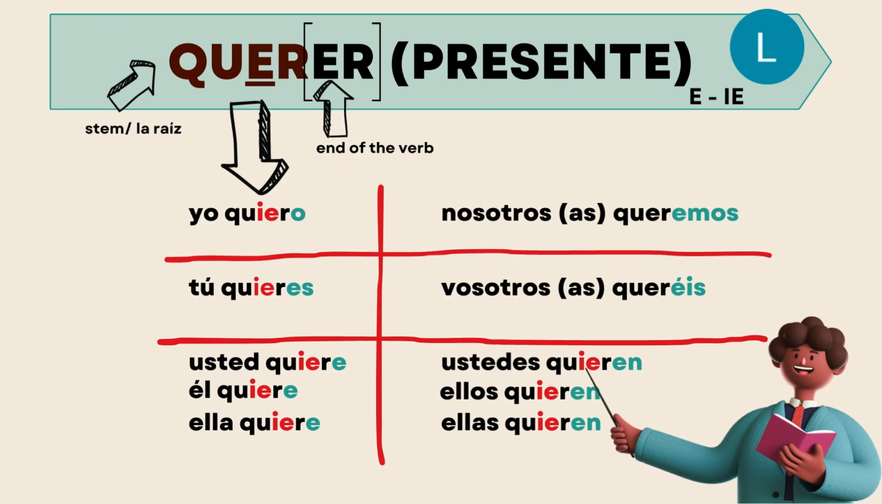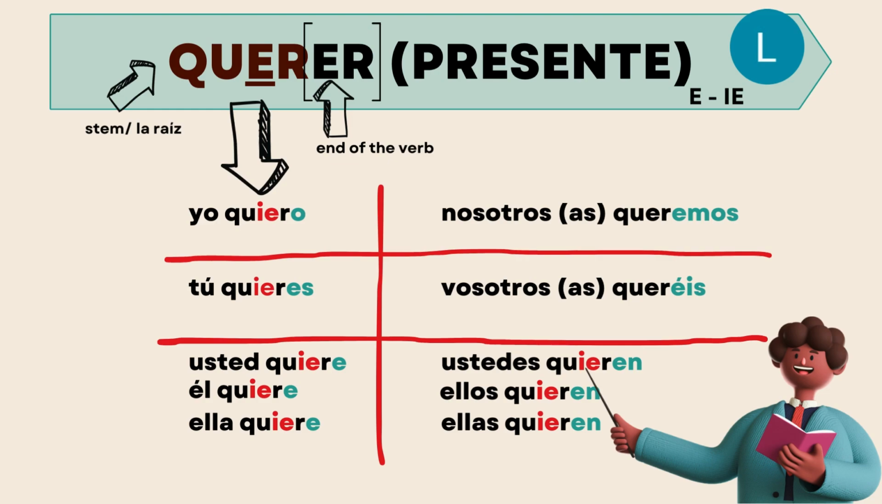Nosotros, nosotras. Remember, you need to know the gender to know which one you're using. Queremos. Nosotros, nosotras, queremos. That means we want. Vosotros, vosotras, queréis. That means you all want. And remember that that's the pronoun that is used mostly in Spain.